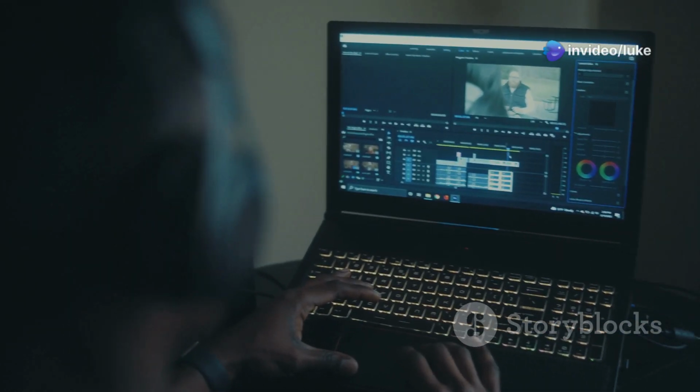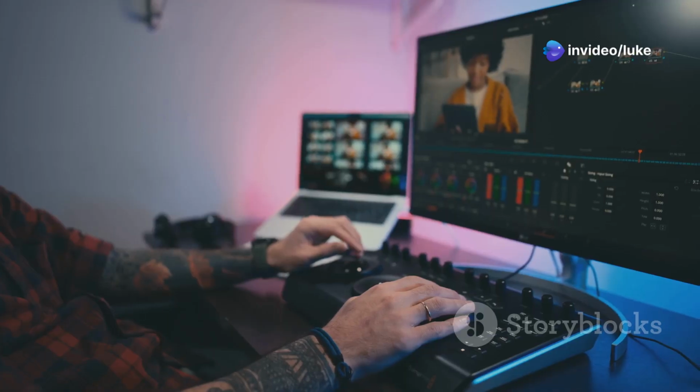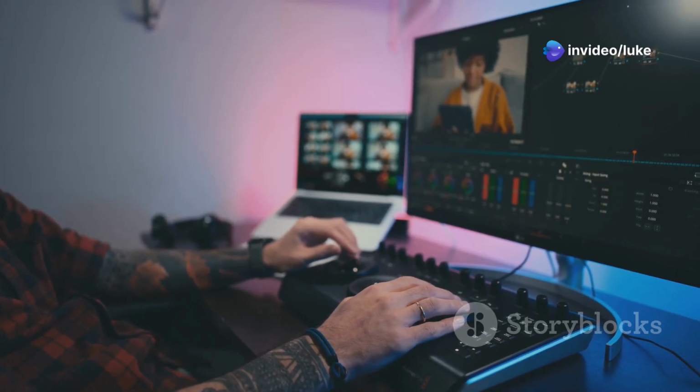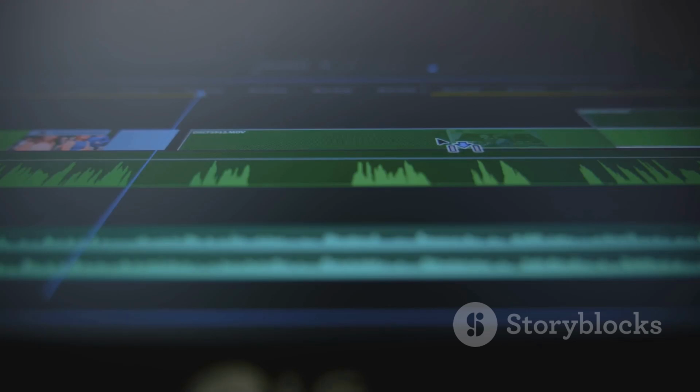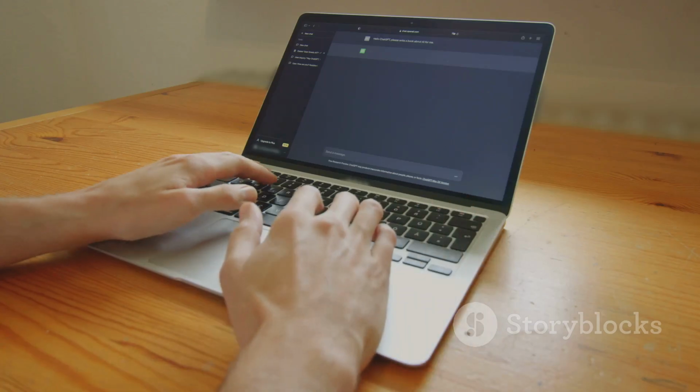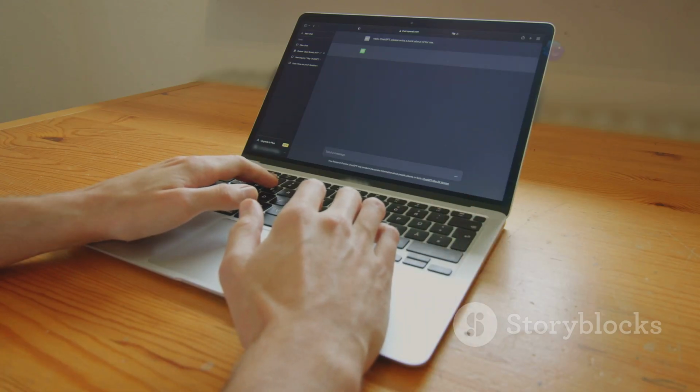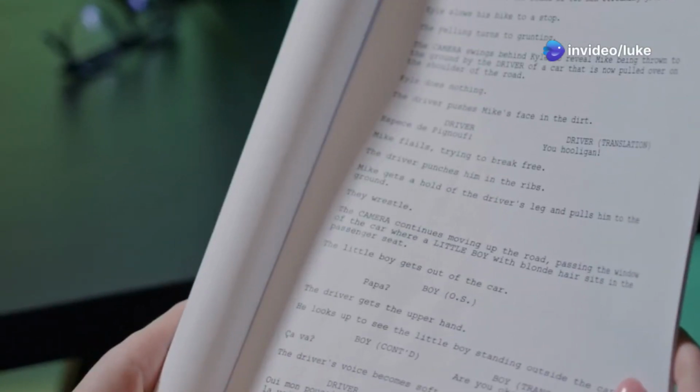InVideo.io is a game-changer for video creation. Seriously, it's like having a professional editing team on speed dial. Templates, music, stock footage, it's all there ready to rock. And ChatGPT, this AI wordsmith will become your new best friend. It crafts killer scripts that keep viewers hooked.